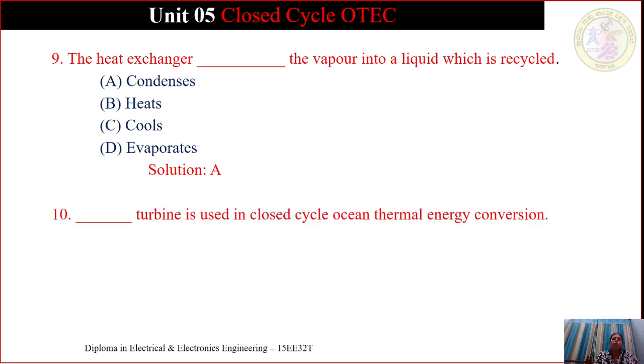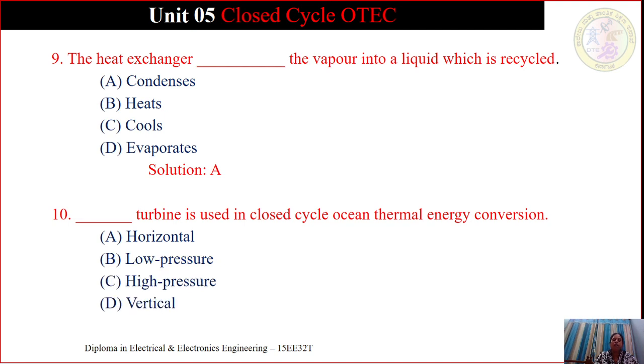Which turbine is used in closed cycle ocean thermal energy conversion? Horizontal, low pressure, high pressure, or vertical. The answer is solution B, the low pressure turbine is used in closed cycle ocean thermal energy conversion.